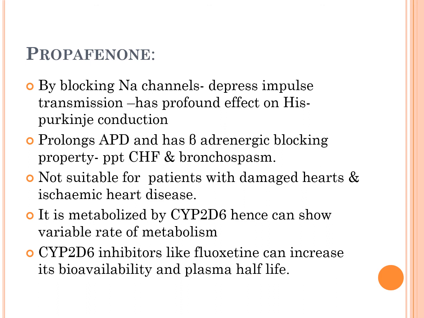Propafenone has additional beta adrenergic blocking property and this may precipitate congestive heart failure and bronchospasm, and hence it is not suitable for patients with damaged hearts and ischemic heart disease. Coming to its pharmacokinetics, it is metabolized by the CYP2D6 isoenzyme, which can have variable rates of metabolism. And drugs such as fluoxetine, which inhibit CYP2D6, can increase the bioavailability and plasma half-life of propafenone.